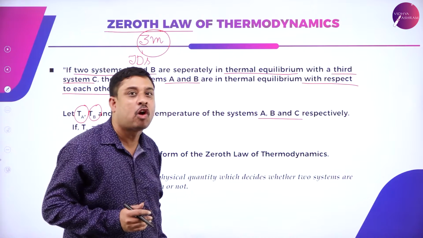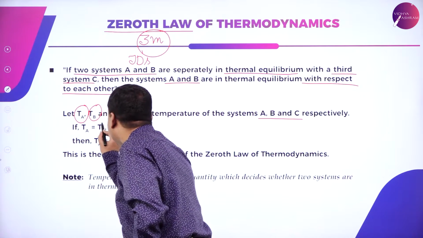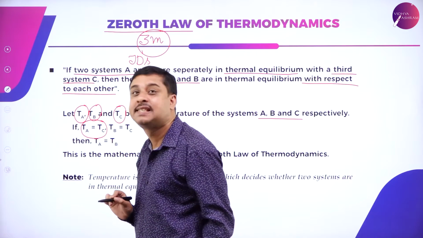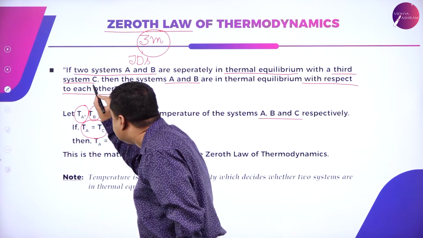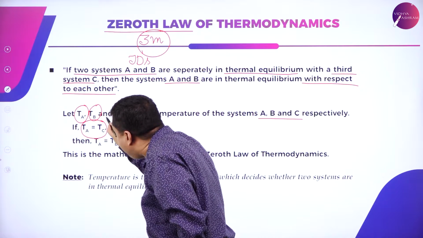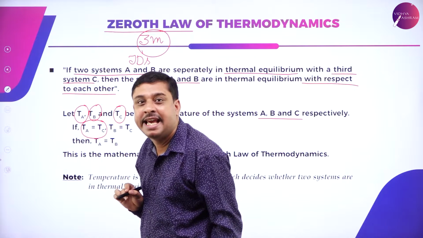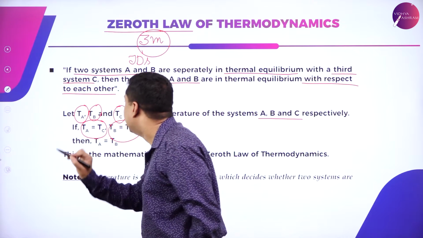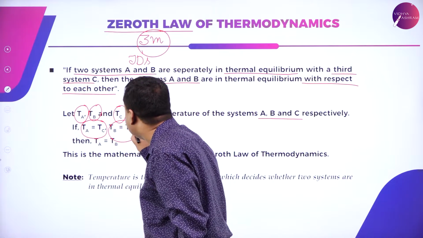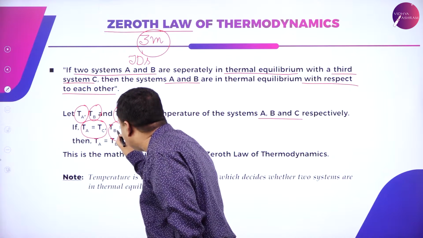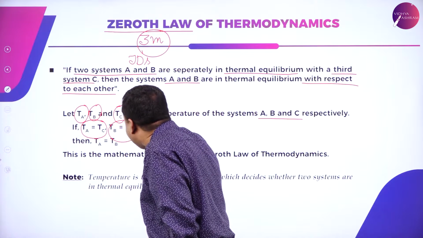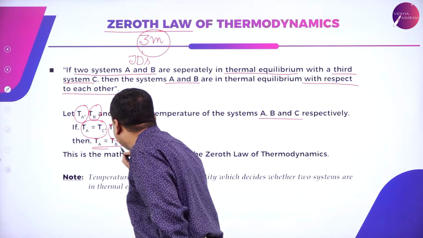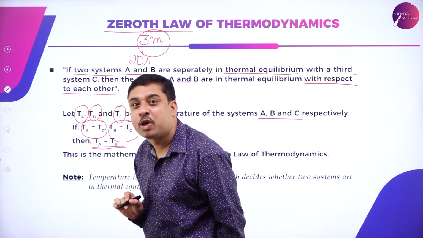Then what is the impact of this law? The law says if TA is equal to TC, that is, system A is separately in thermal equilibrium with the system C, and TB equals TC, system B is separately in thermal equilibrium with the system C, then TA is equal to TB.